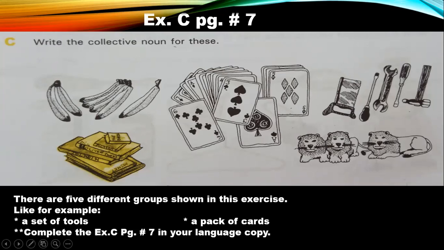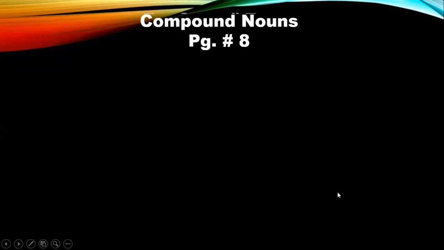Similarly, here we have different kinds of tools. They're not all the same, right? I have a screwdriver, I have a hammer, and I can see another kind of thing here. But all of them together make up a group, and it's called a set of tools, okay? So is this lesson clear to you? Shall we move on? Okay, so let's move on.